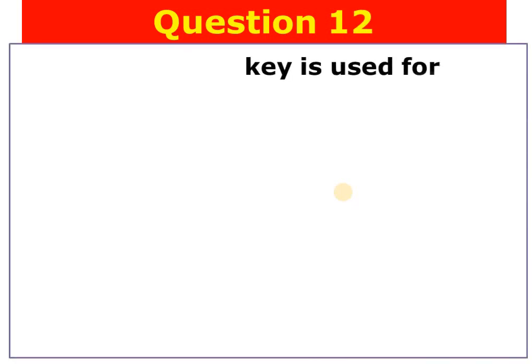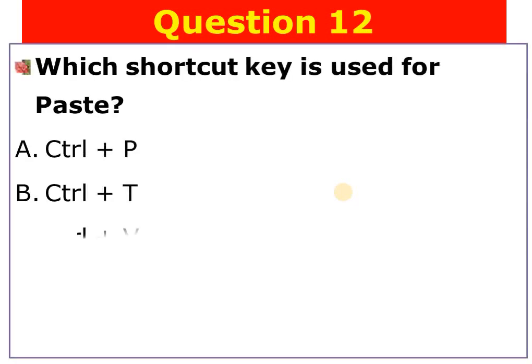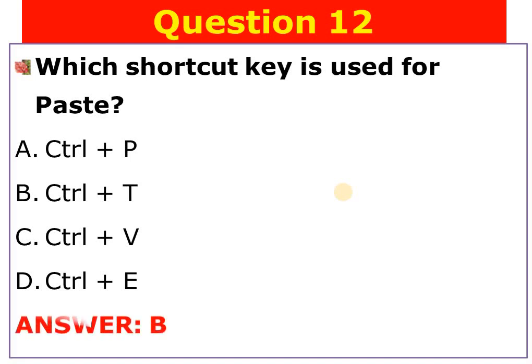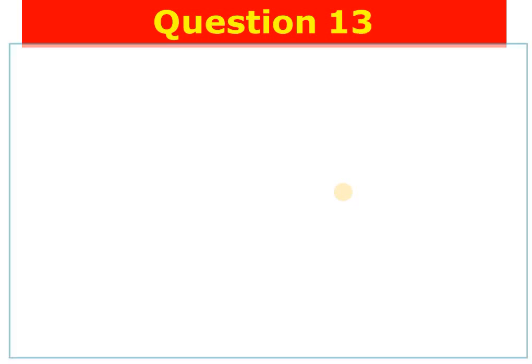Question number 12. Which shortcut key is used for paste? As you know, there is a shortcut which is used for paste. A. Ctrl plus P, B. Ctrl plus T, C. Ctrl plus V, D. Ctrl plus E. The answer is B. Ctrl plus T is used for paste. Question number 13.